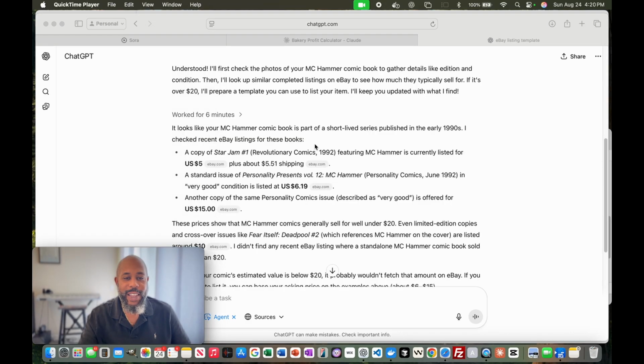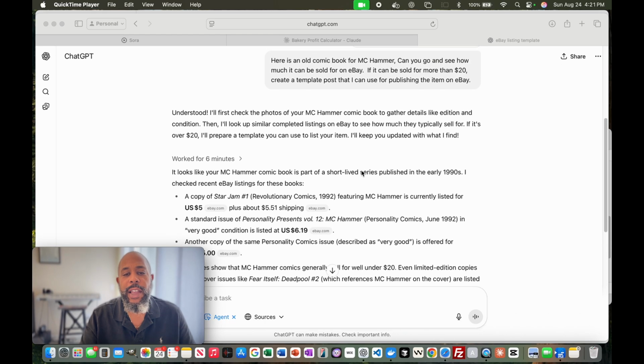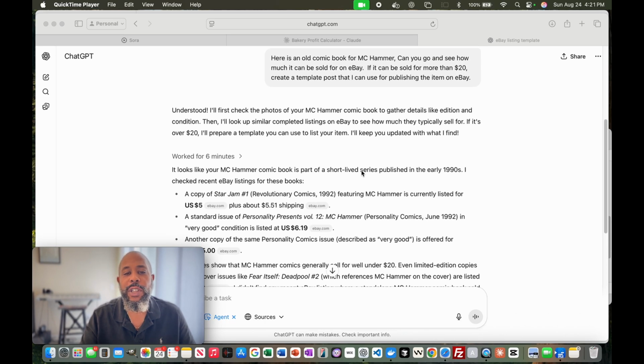So I wanted to come back and share the results of the agent that we talked about last time. If you recall, I had asked the agent, actually, let me show you this book right here. I found it in some old materials. Wanted to see if it would yield, is it worth anything, right? So I asked the agent, actually, let me show the prompt. Here's an old comic book for MC Hammer. Can you go and see how much it can be sold for on eBay? If it could be sold for more than $20, create a template post that I can use for publishing it. So that was the prompt that I used to find out more information.